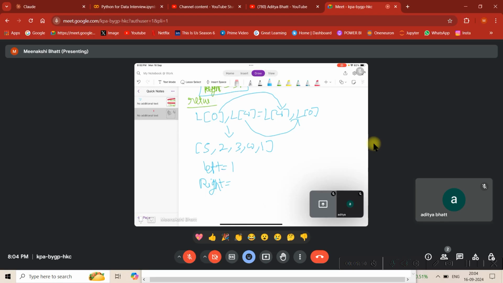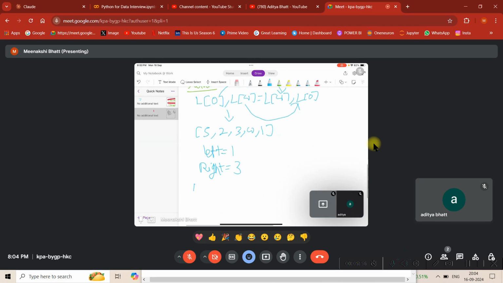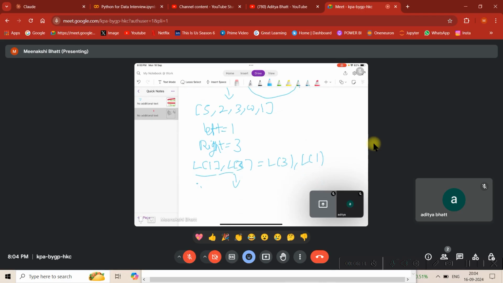Right is 4 minus 1. It's 3. Now list 1 comma list 3 is equal to list 3 comma list 1. So essentially the list will become 5 4 3 2 and 1.